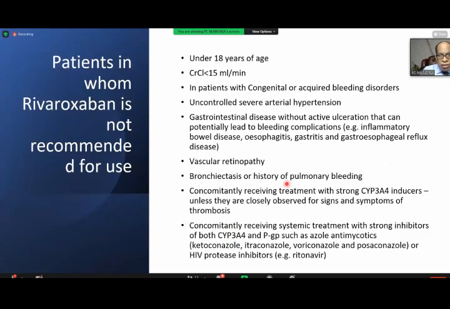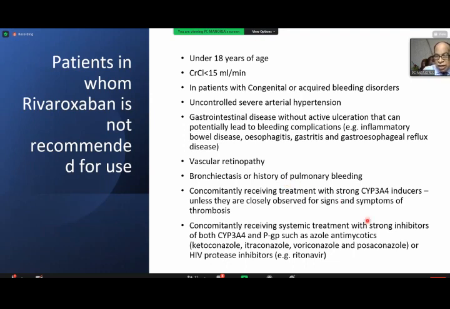They produce increased bleeding. The other reasons we should be careful are if the patient has severe kidney disease, eGFR less than 15, some rare bleeding disorders, and severe systemic hypertension, because of bleeding in the eyes. Also gastrointestinal disease with ulcers and bleeding tendencies, and bronchiectasis with a history of bleeding.